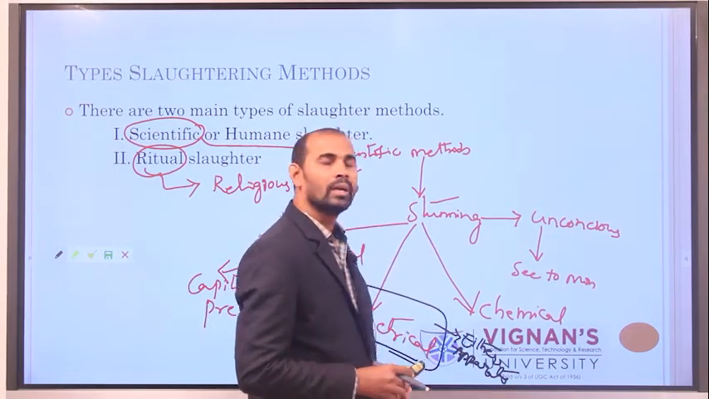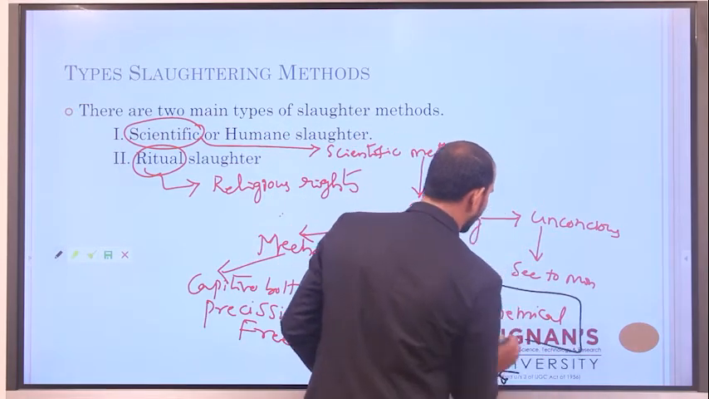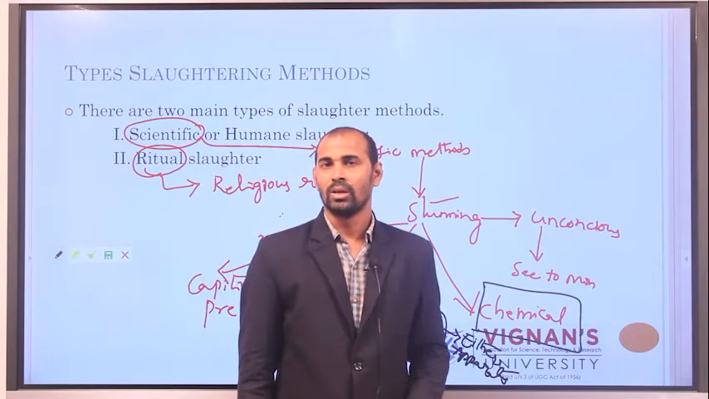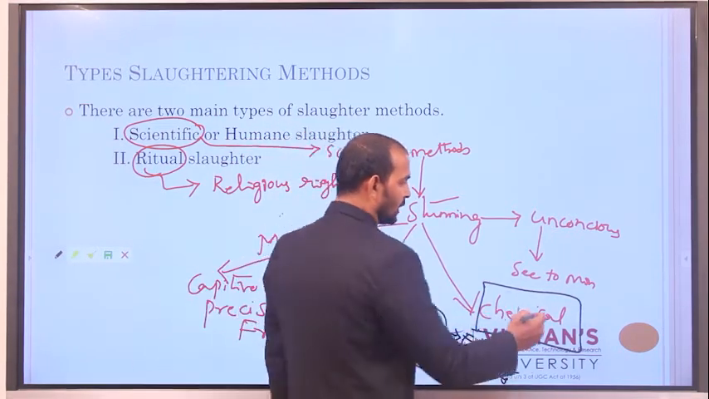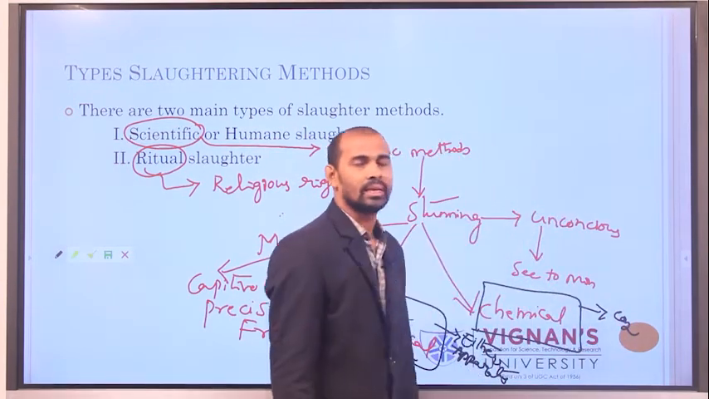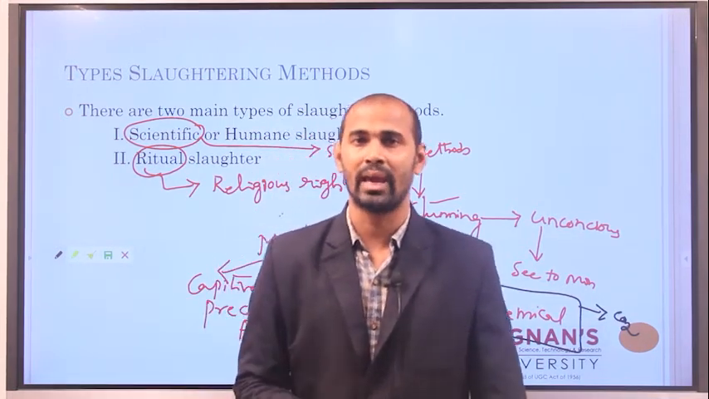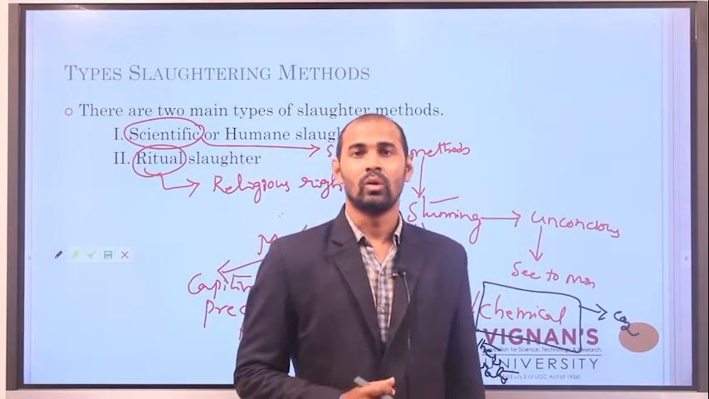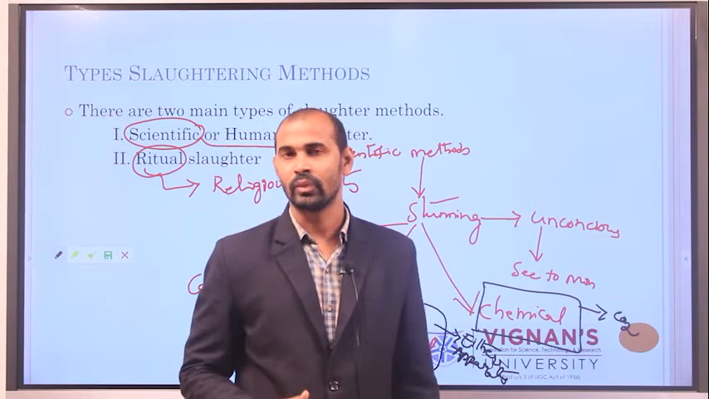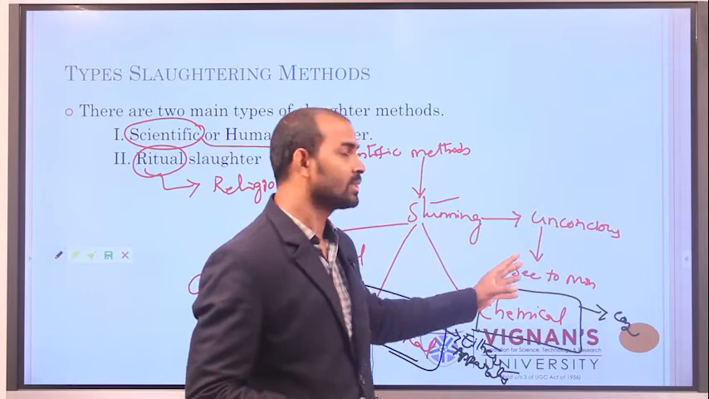Next, coming to chemical stunning. In chemical stunning, we use carbon dioxide gas. Why do we use only carbon dioxide? We have n number of gases, so why can't we use other gases? Because there is a principal reason for using carbon dioxide.